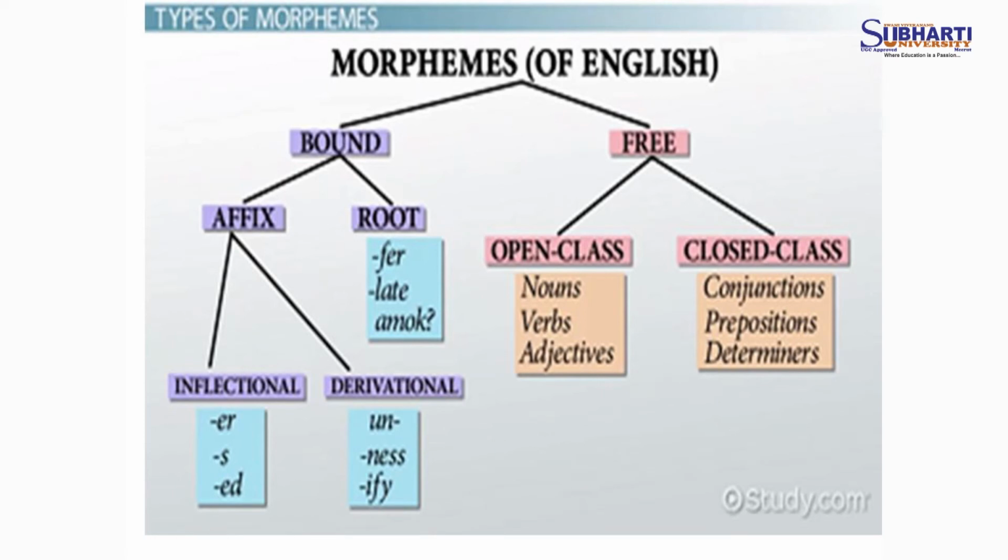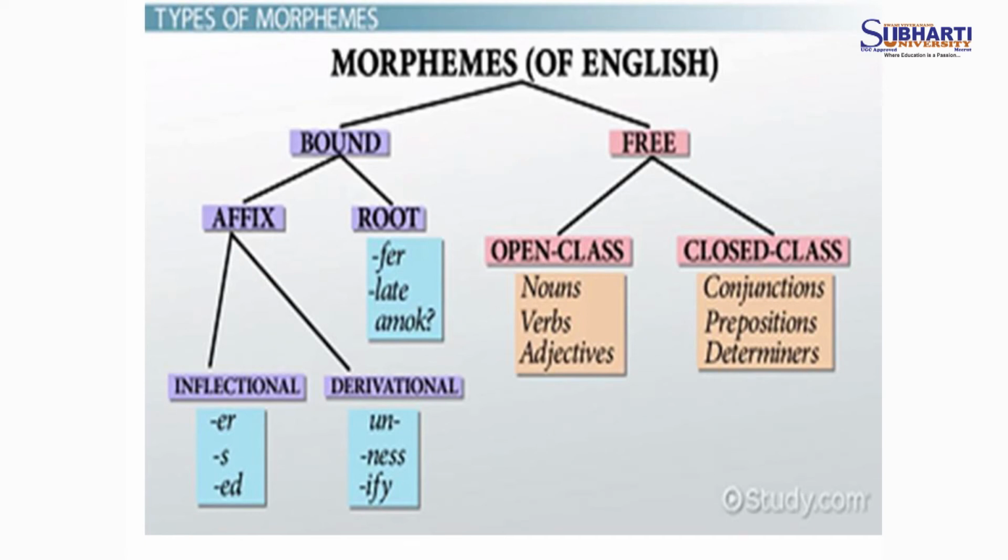So, has eaten up by clever cat. If I said the clever cat, or the black cat, or the white cat, or the red cat, or the funny cat, fiery cat, these are the adjectives that are denoting the cat. So, free morpheme: the words I used to clarify the cat, used to explain the cat, are the adjectives of cat. So, the adjectives, the verbs, the nouns are the free morpheme.